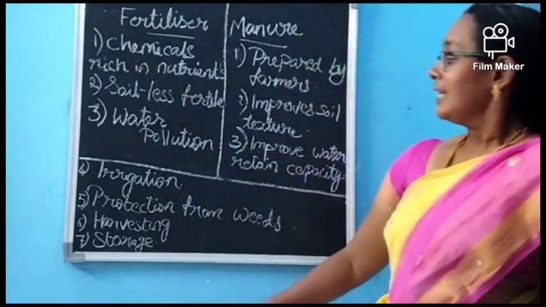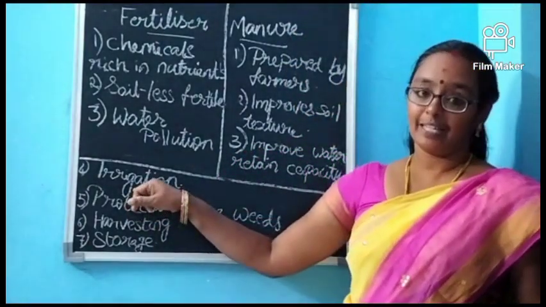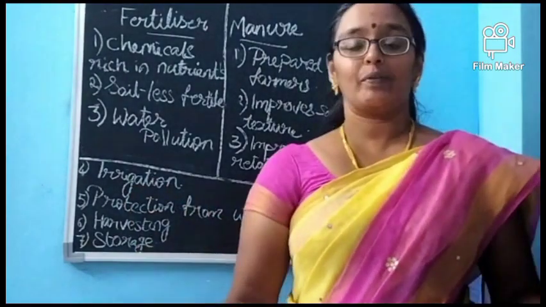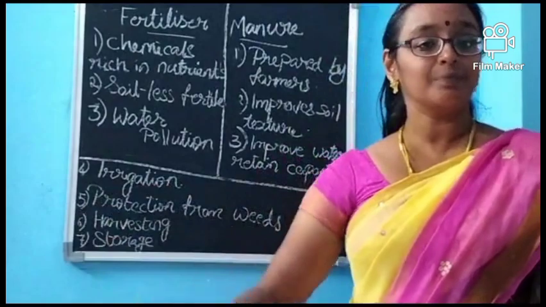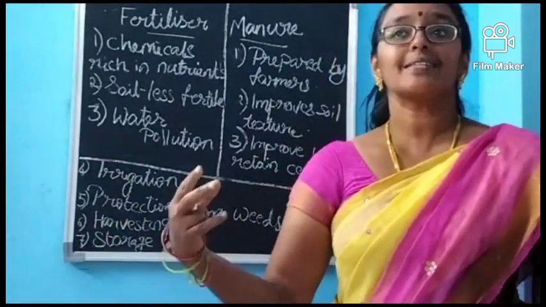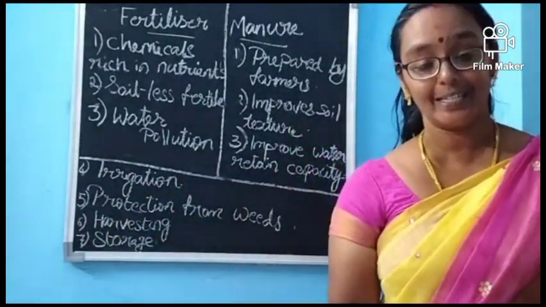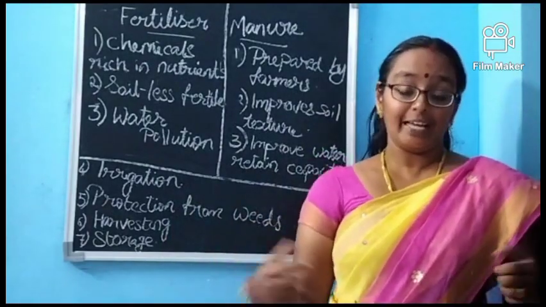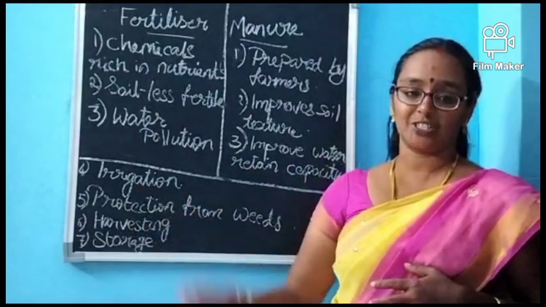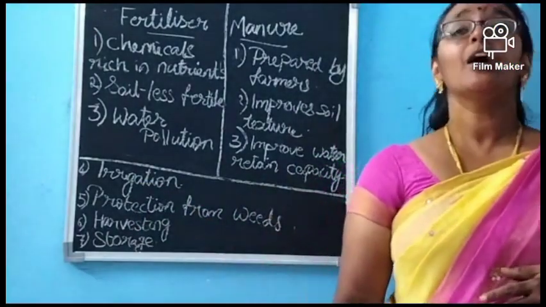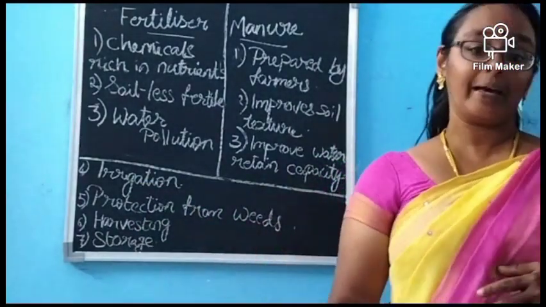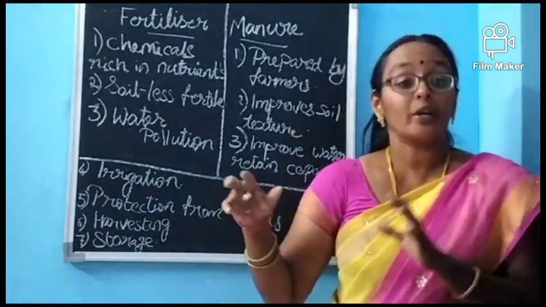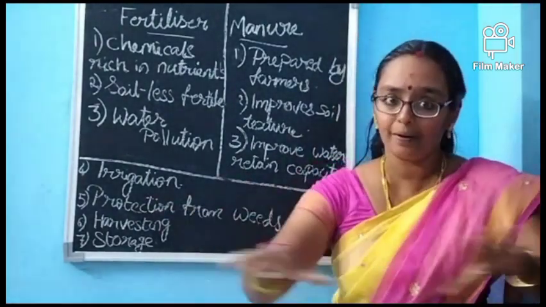Okay. Then we are moving to the next one, that is irrigation. What is irrigation? Irrigation is the process by which we add water to the soil so that the seeds can germinate easily and the plants can grow healthy. All this is called irrigation. We have to add water frequently, not too much and not too little. The water should be proper for the soil.